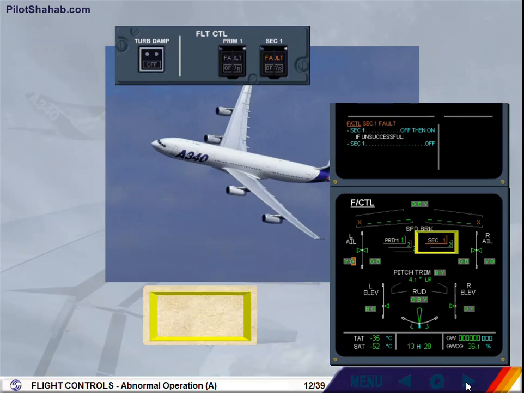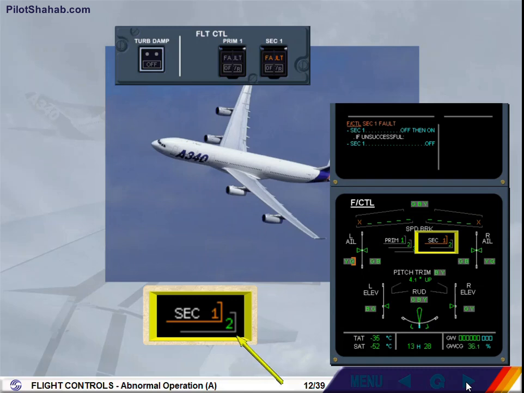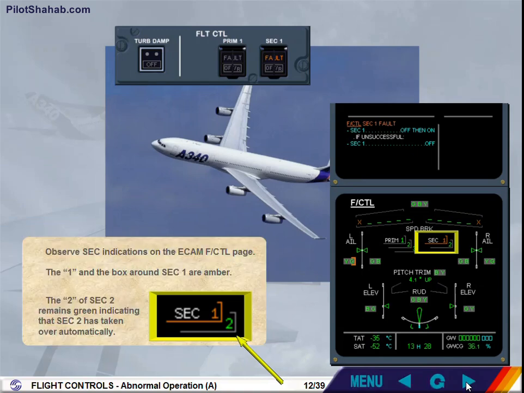Observe SEC indications on the ECAM flight control page. The 1 and the box around SEC 1 are amber. The 2 of SEC 2 remains green, indicating that SEC 2 has taken over automatically.